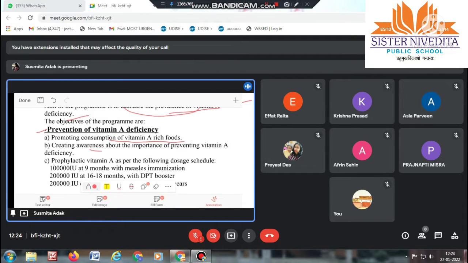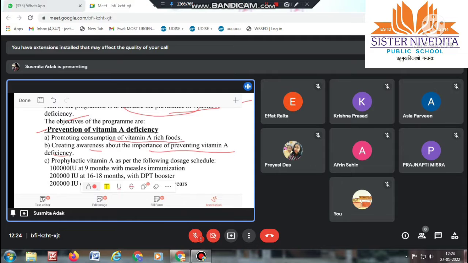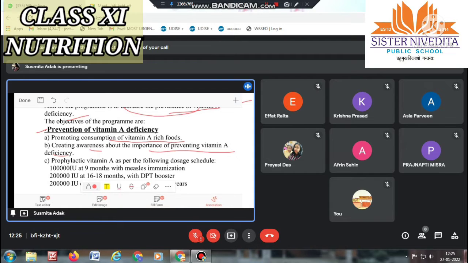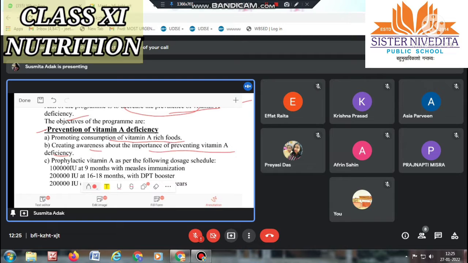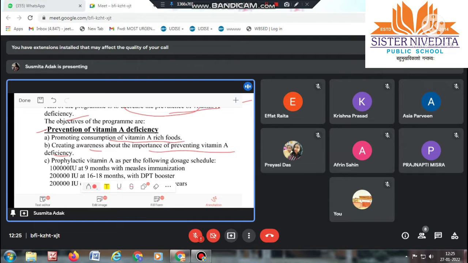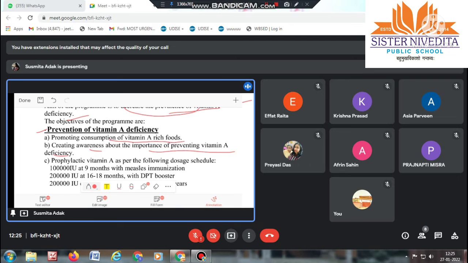Creating awareness about the importance of preventing vitamin A deficiency, means we have to create awareness about the importance of vitamin A, and also tell that if a child or a pregnant woman or anyone does not take a proper amount of vitamin A, they will suffer vitamin A deficiency. So we have to give awareness to everyone.